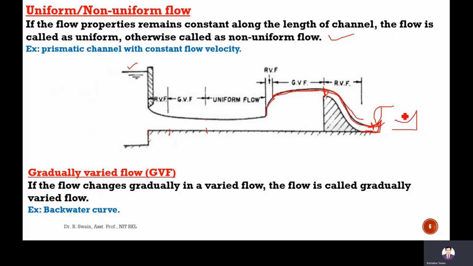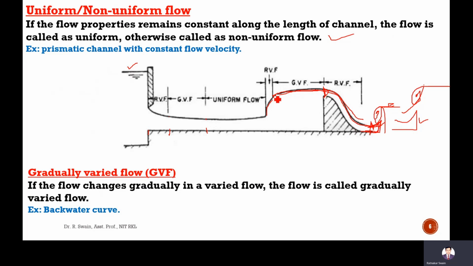It is provided. So here there will be a hydraulic jump. The flow will be like this. From here to here, there will also be a sudden change in the flow depth. That is called rapidly varied flow. This is the hydraulic jump. This structure is provided with this dam, that is called an energy dissipator, just to kill the energy of the flow.